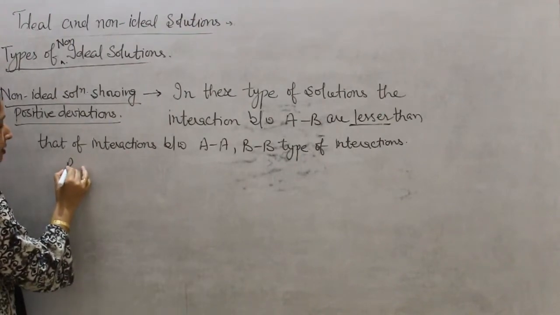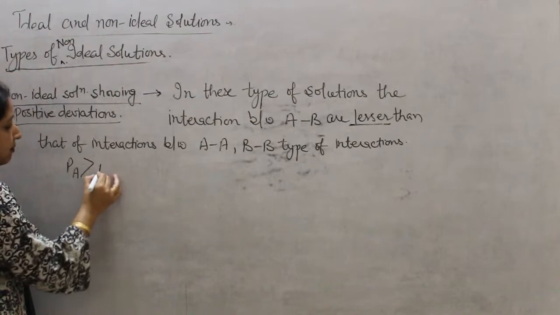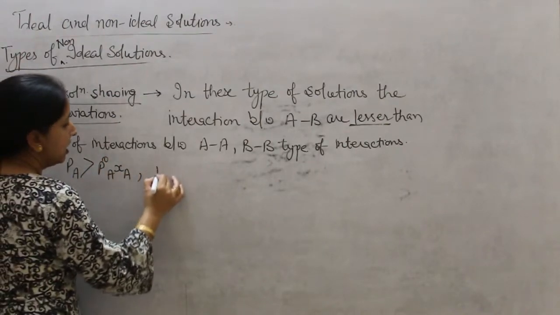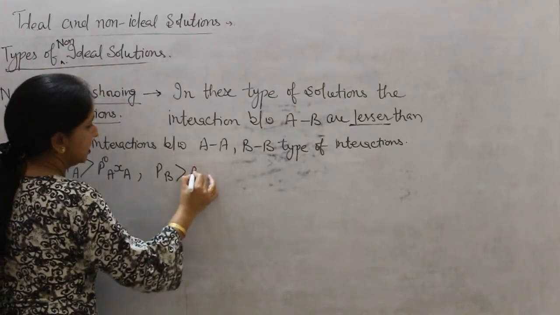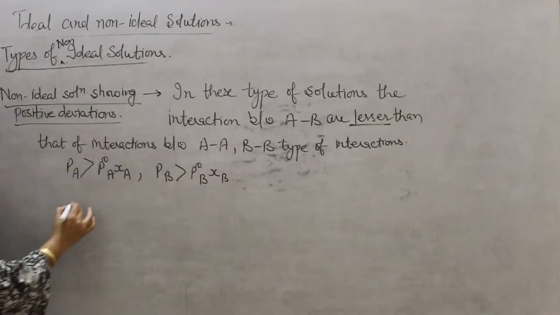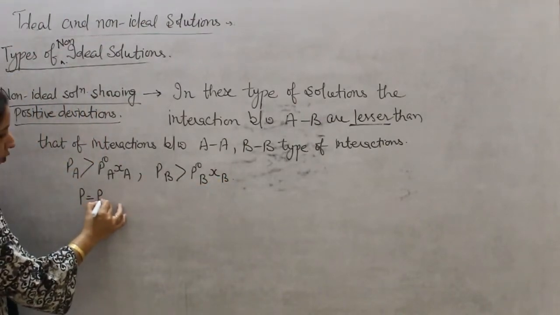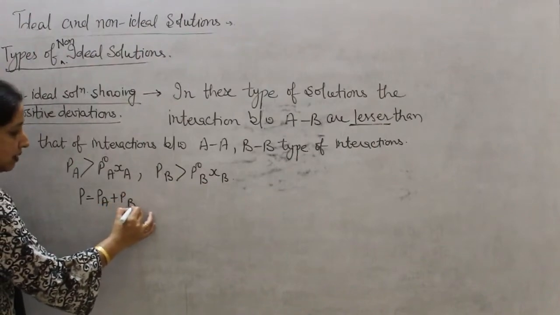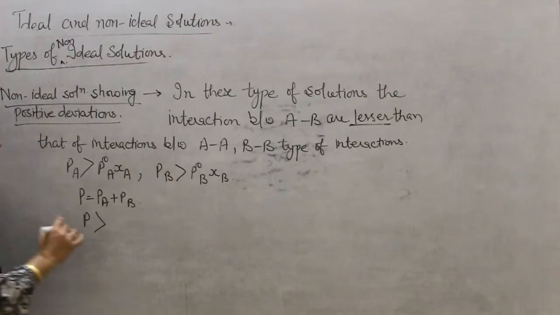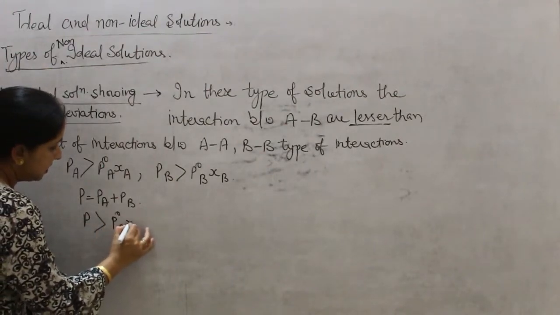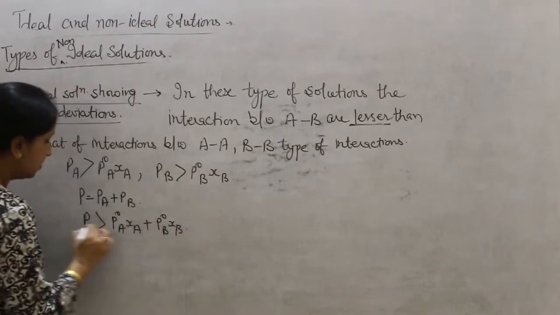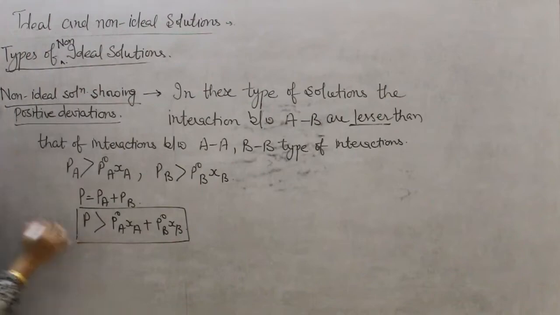Here PA will be greater than P naught A into XA, and PB will be greater than P naught B into XB. So the total pressure, PA plus PB, will be greater than P naught A XA plus P naught B XB.